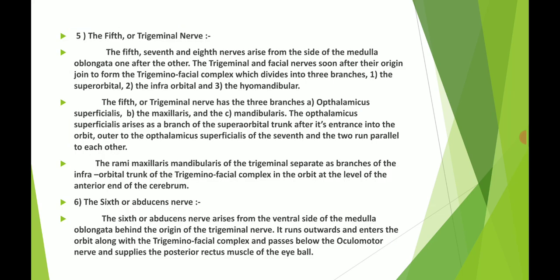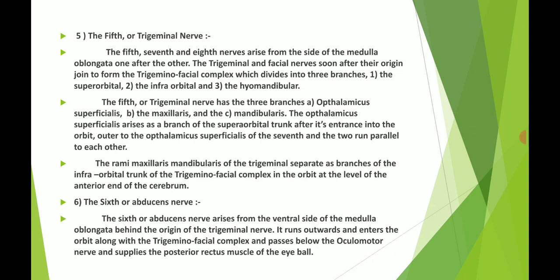Next one is the fifth or trigeminal nerve. The fifth, seventh and eighth nerves arise from the side of the medulla oblongata, one after the other. The trigeminal and the facial nerves soon after their origin join to form the trigeminofacial complex, which divides into three branches, that is the supraorbital, the infraorbital and the hyomandibular nerves. The fifth or trigeminal nerve has three branches, which are ophthalmicus superficialis, the maxillaris and the mandibularis.